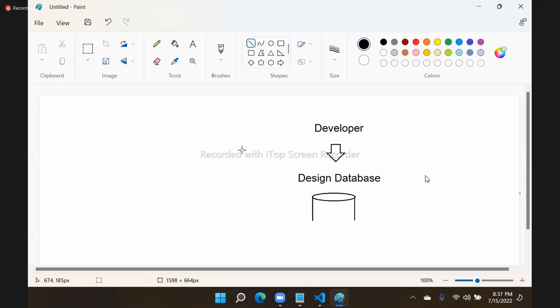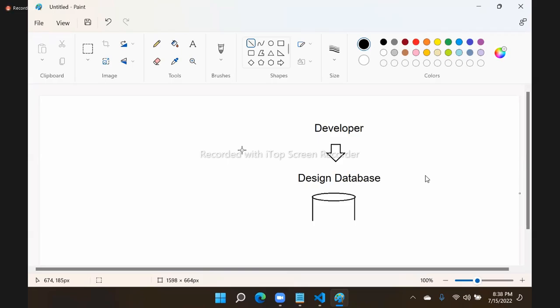Now the question is, what is the reference given to you for designing the database? What is the reference that you see and design from? That means what tables to create, what fields to create, from where you will see and design.